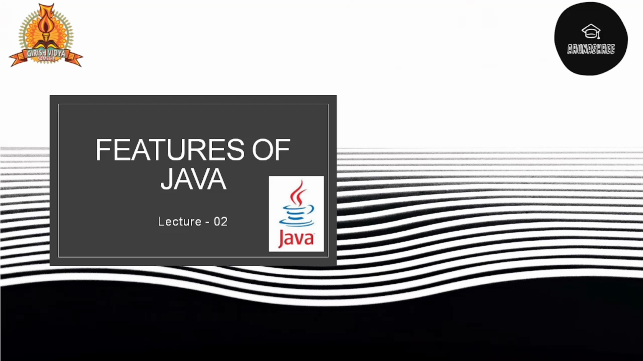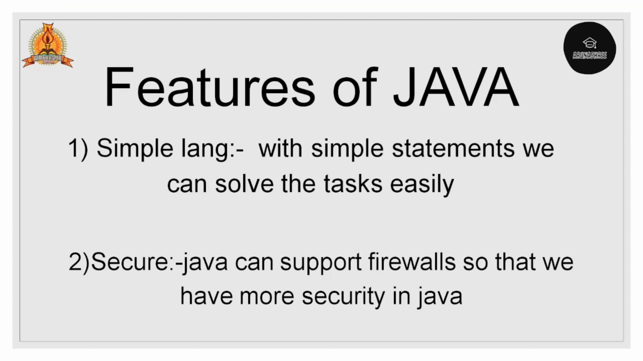Our second lecture will be features of Java. Java has advanced internet features. It can run for many years, and nowadays also most of the companies are using Java. Due to the large community in Java, we can find solutions for multiple problems in less time, and it has powerful features like simple, secure, portable, object-oriented, robust.